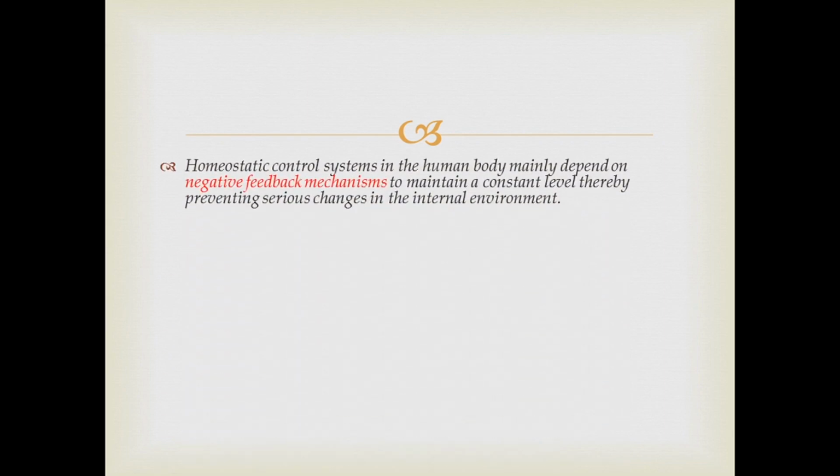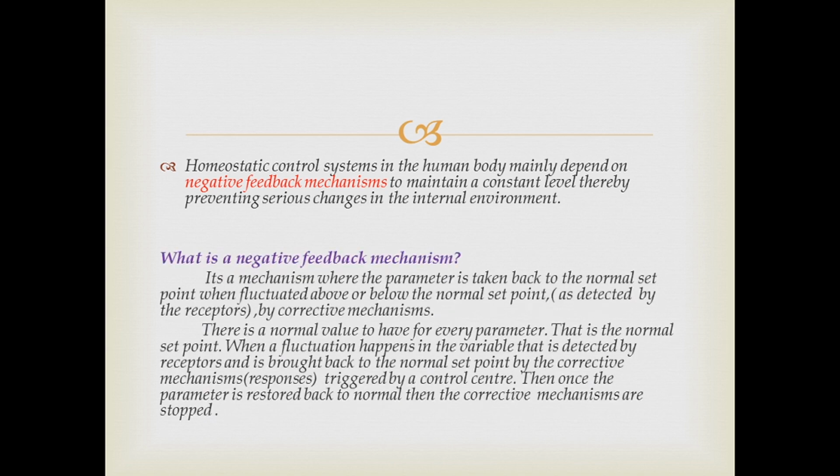Homeostatic control systems in the human body mainly depend on negative feedback mechanisms to maintain a constant level, thereby preventing serious changes in the internal environment. So that means simply homeostatic control systems, homeostatic processes are negative feedback mechanisms. Let's see what is a negative feedback mechanism. It is a mechanism where the parameter is taken back to the normal set point when fluctuated above or below the normal set point as detected by receptors by corrective mechanisms.